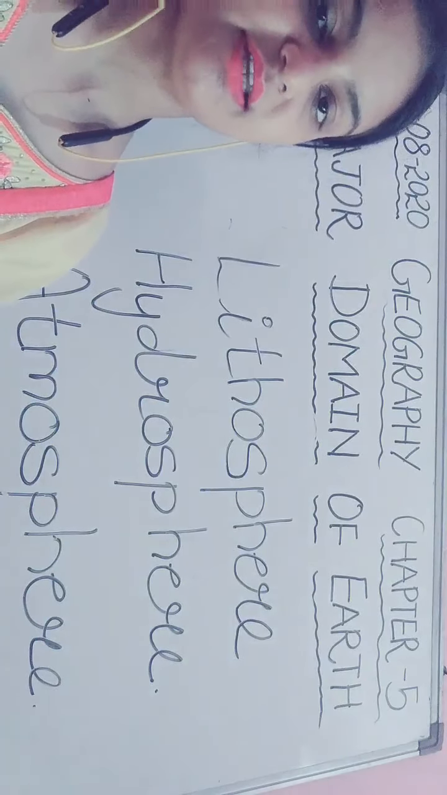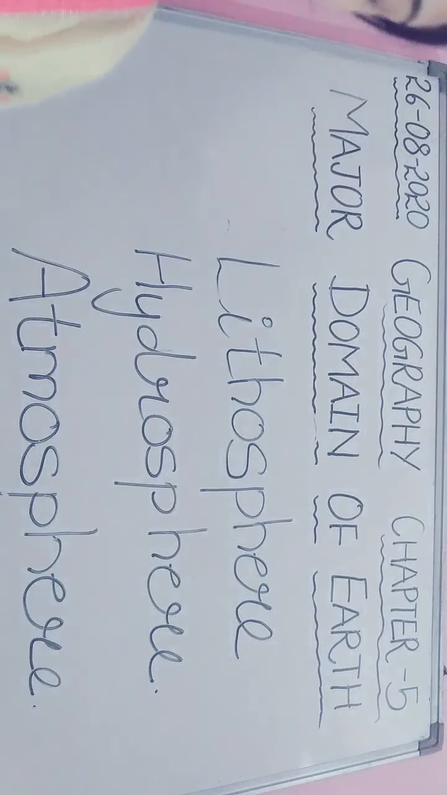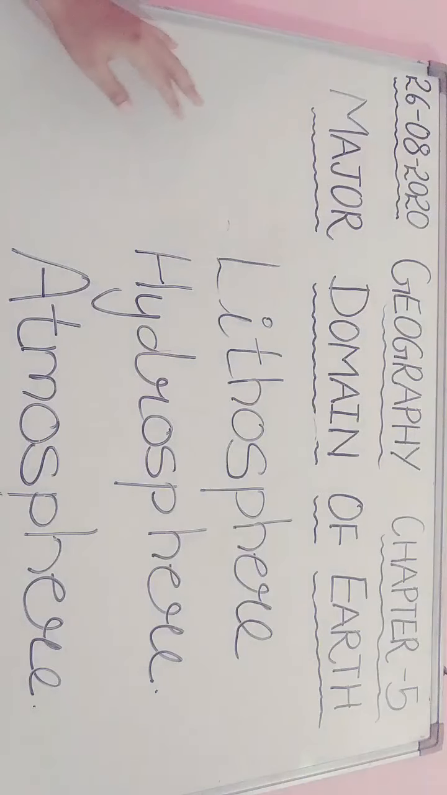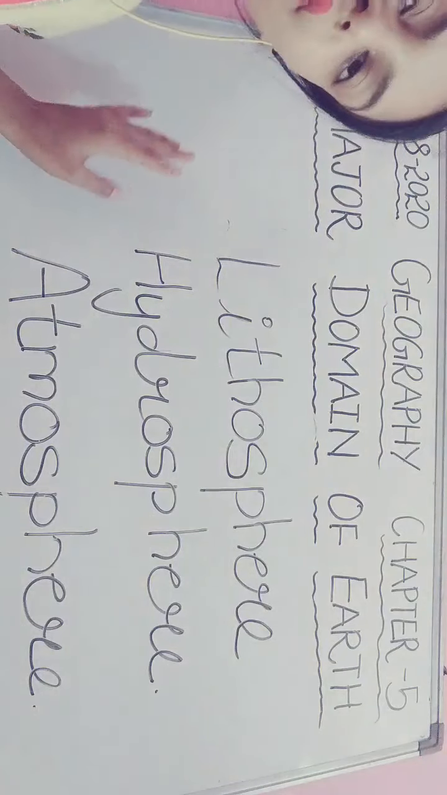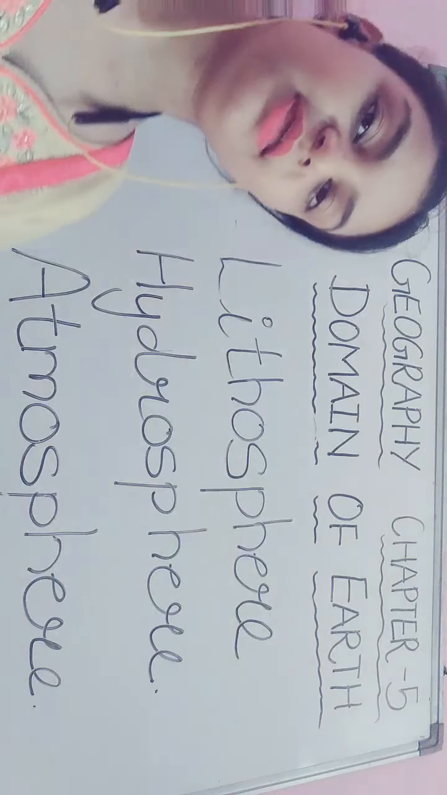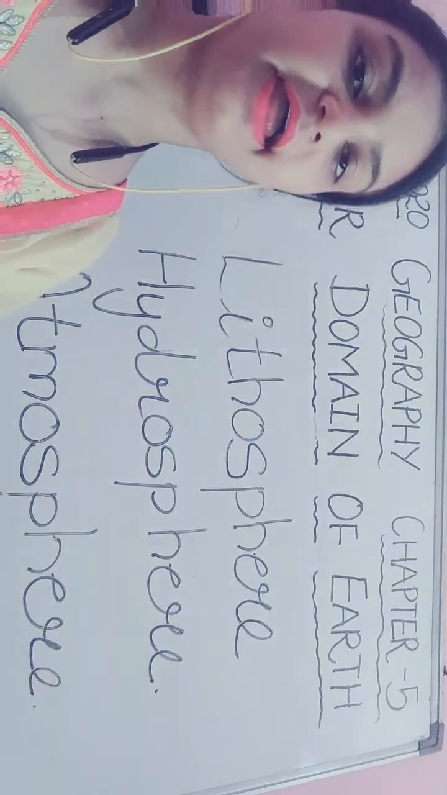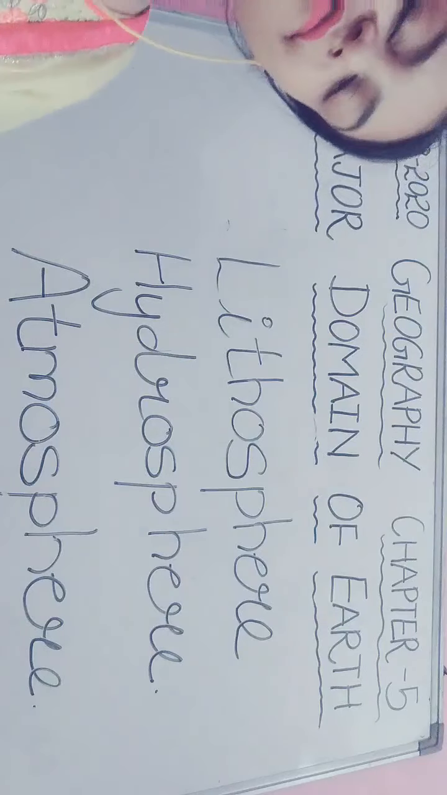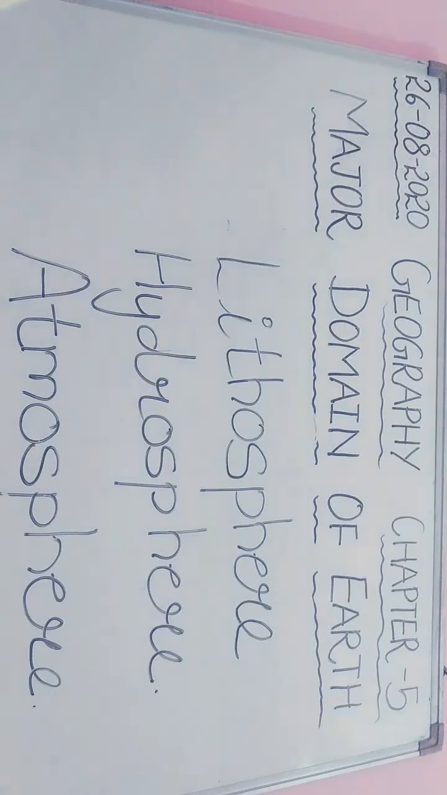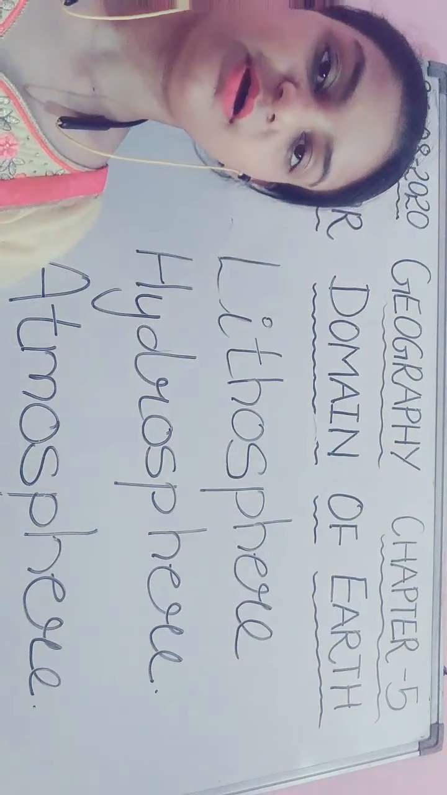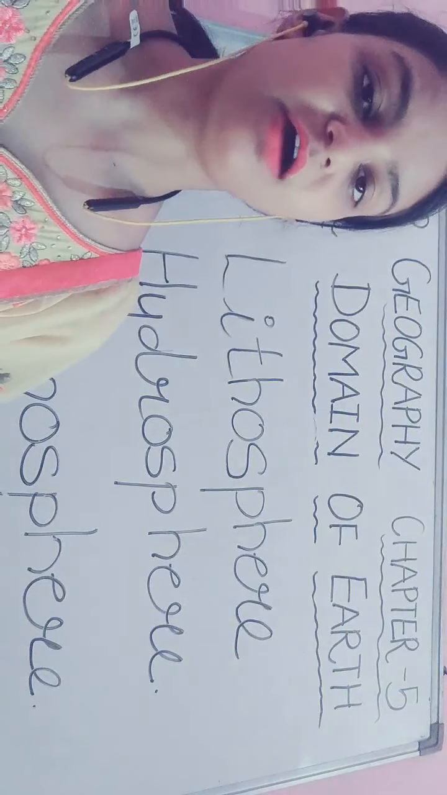Continents. See students, there are 7 major continents on the earth. These are Asia, Africa, Europe, North America, South America, Australia and Antarctica. These are the 7 continents, and one by one today we will discuss them. First we will study about Asia.